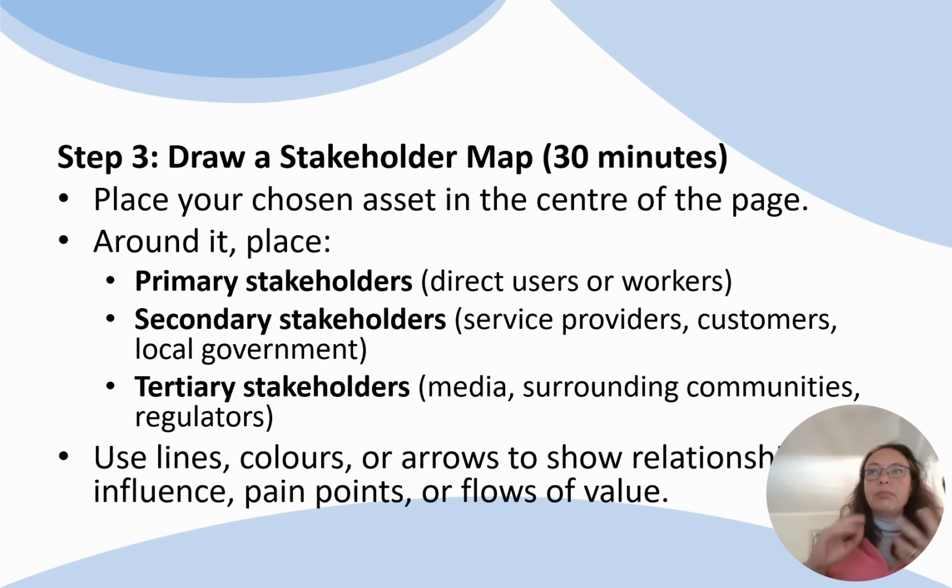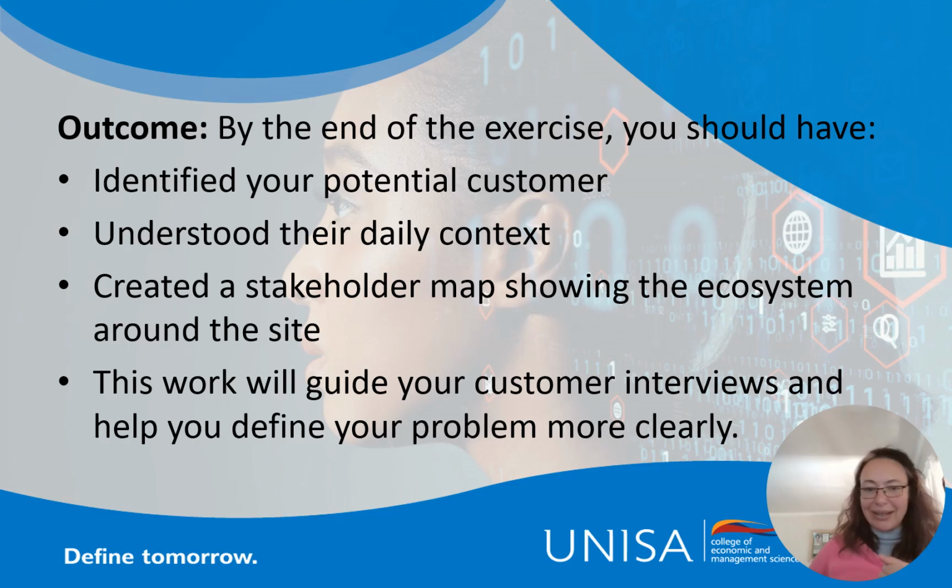Then you draw the stakeholder map. Put your asset in the middle, put your primary, secondary, and tertiary stakeholders around them, and understand how these interact. Use colors, lines, and arrows to show the influence. Show where the pain points are, show where the troubles are in this. The objective in the end is to make sure that you identify a potential customer.